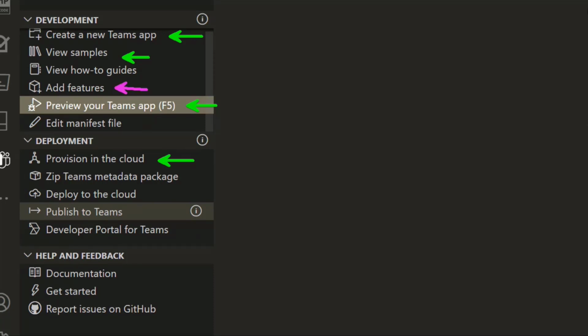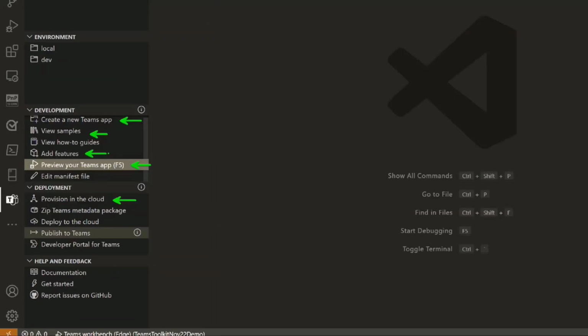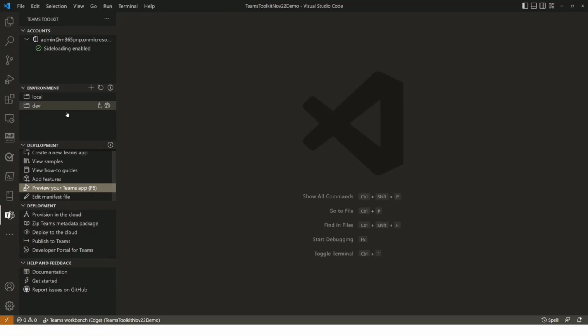Add Features is an important one as well, because that's the one where we will choose to add an additional tab to the SharePoint Framework solution pretty soon as we start developing this solution. In the future, we are looking into having the Azure Functions and all of those scenarios in place here as well, which are currently in the Add Features option if you're building a SaaS hosted solution, but not for an SPFx hosted solution, which is a bit of a bummer because it's quite common that you use Azure Functions, even though you would be using SharePoint Framework. Now, all depends on your design and scenarios.